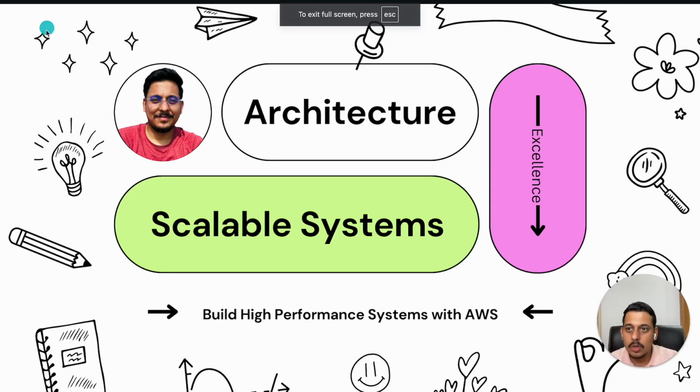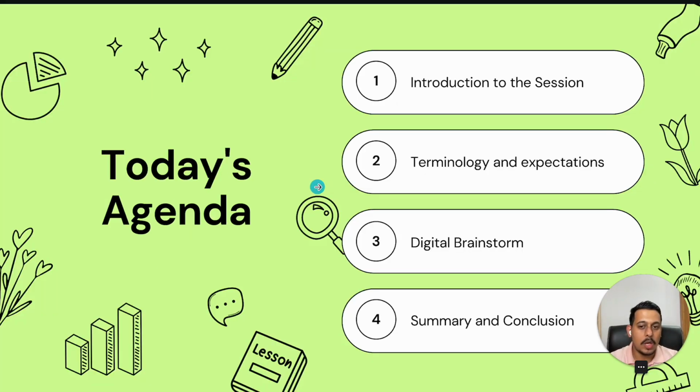So this was my presentation. Here was the AWS logo, and I changed it for this video. The title: architecture, scalable systems, excellence, basically building high performance AWS systems. So what was the agenda for the entire session? Introduction to the session, terminology and expectations, basic things that you should know. Then the design brainstorm, which is the major part, 80 to 90% of my presentation went into this. And finally, summary and conclusion, in which I'll do the revision basically.